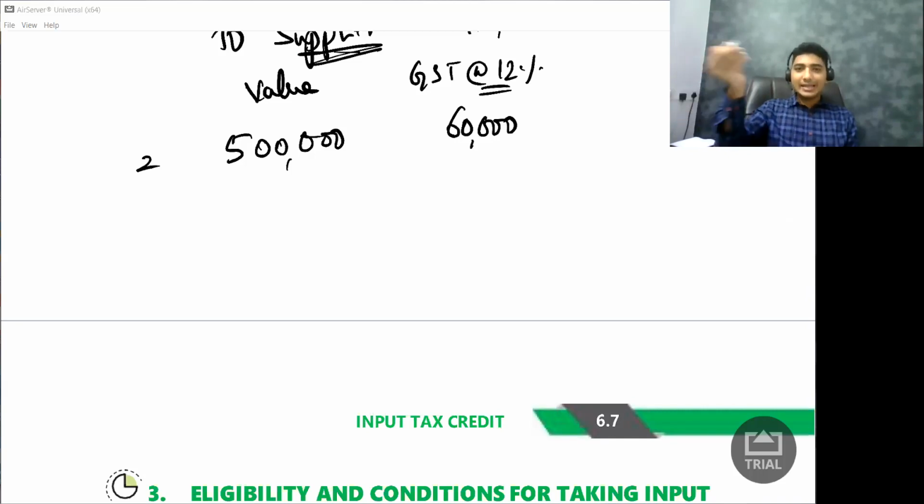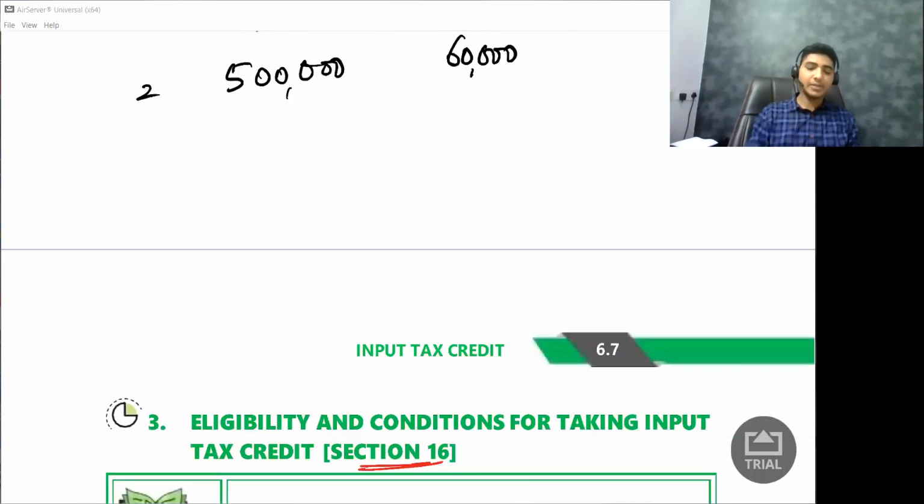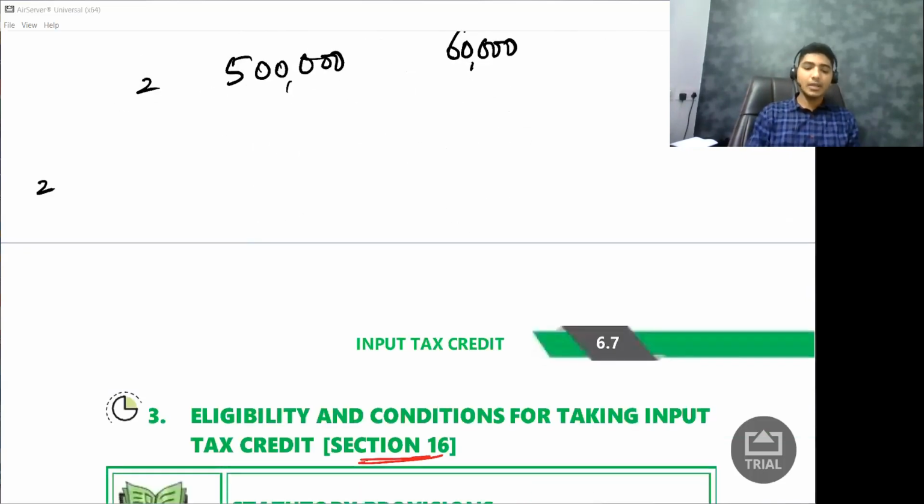So when I'm collecting from my customer, how much will I collect? Will I collect 5 lakh rupees or will I collect 5 lakh 60,000 rupees? Answer is I will collect 5 lakh 60,000 rupees. Well, what is the journal entry? Journal entry is important. So if I'm selling it to my customer, I'm going to pass it as buyer's account debited, or customer's account debited, or debtor's account debited, whatever. I'll keep it simple. I'll say debtor's account debited.